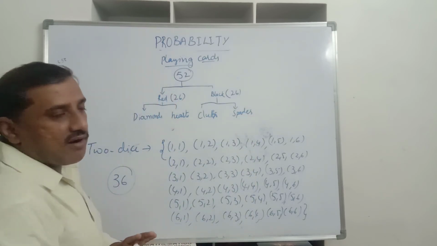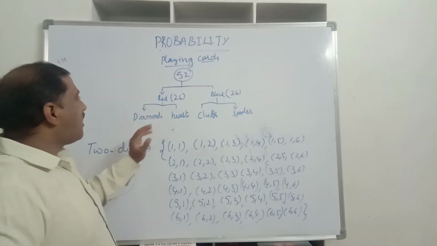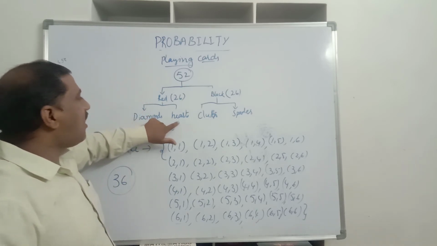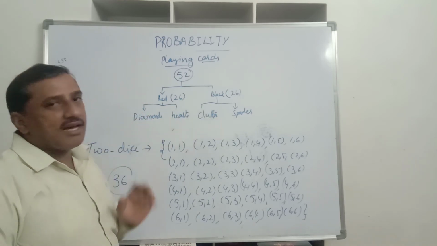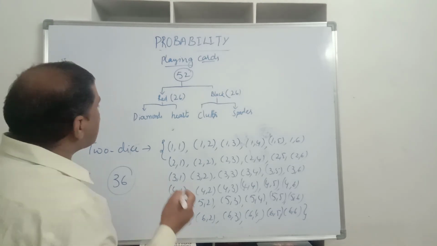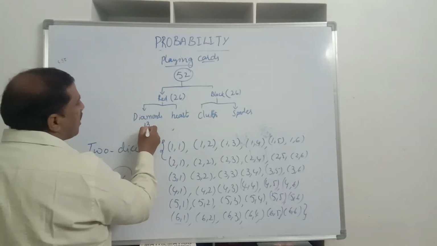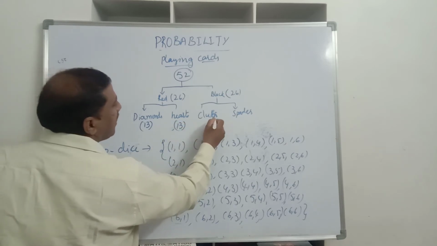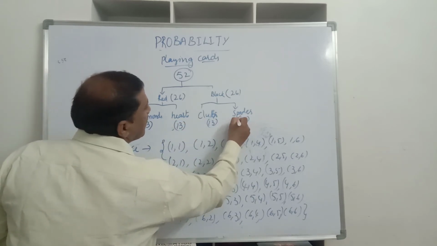So four types of cards are there. Two are red color and two are black color. Red color cards are diamonds and hearts. Clubs and spades are black in color. Each of them, diamonds, we have 13 cards. Hearts we have 13. Clubs 13, and spades also 13.